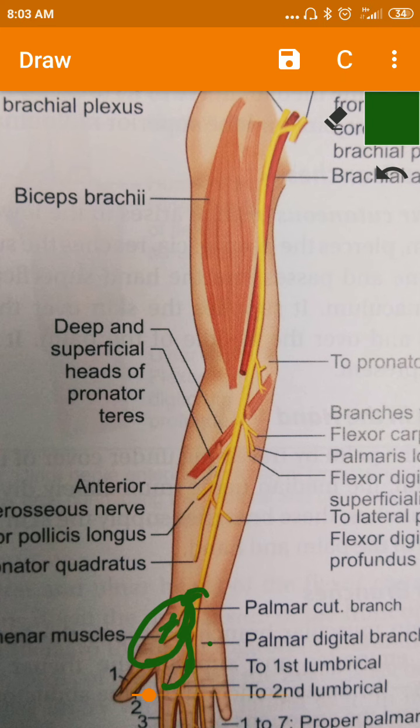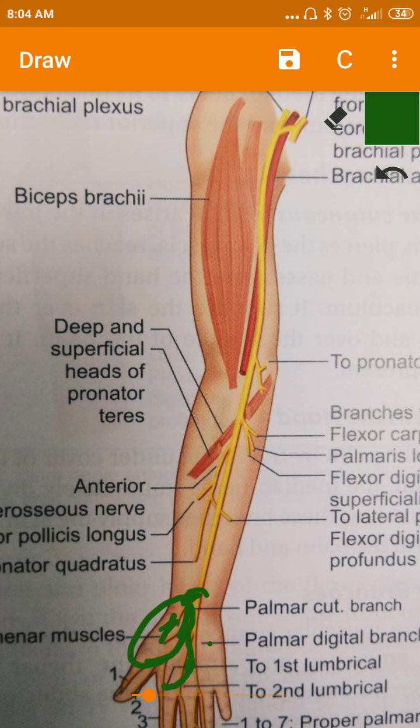Okay, the skin over the thenar eminence is always supplied, and over the middle of the palm it may not always be present. Okay, this is about the nerve supply in the forearm.